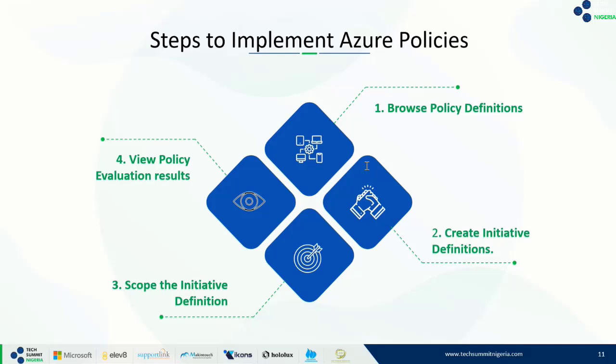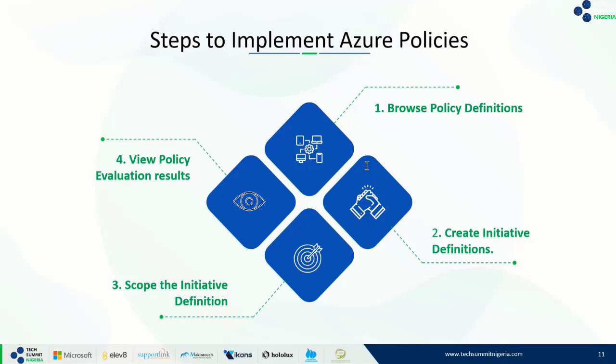Let's say we want to prevent VMs from being deployed based on the VM size series. Remember, we have different family or size series. We have the B series, the D series, the F series, and so on and so forth.